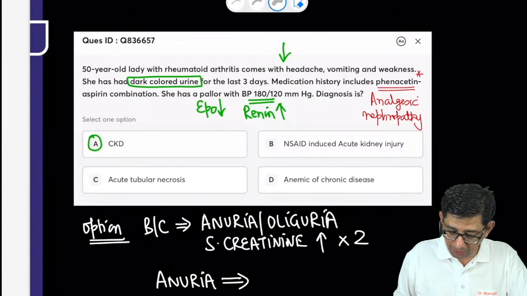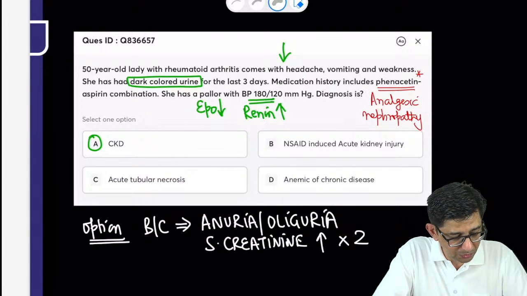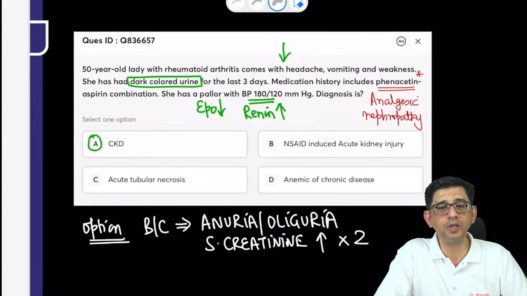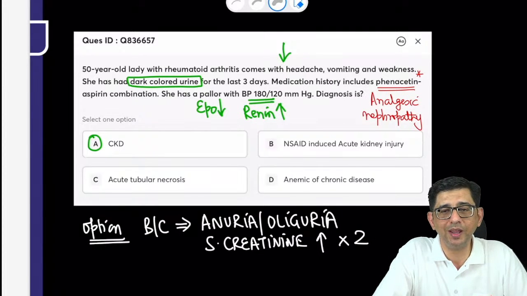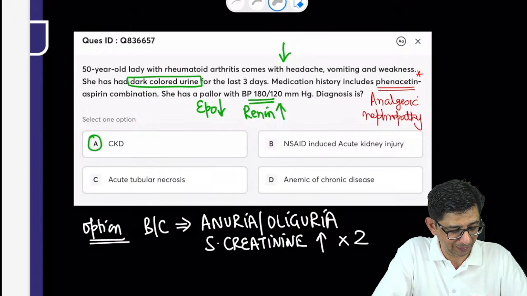Cola color urine is not written, doctor. There is no mention of any cola color urine in the question. Anuj, read the question again. It's a dark color urine. As I said, a dark color urine can be passed by anybody who's not even consumed water. The question is not talking about cola color urine.